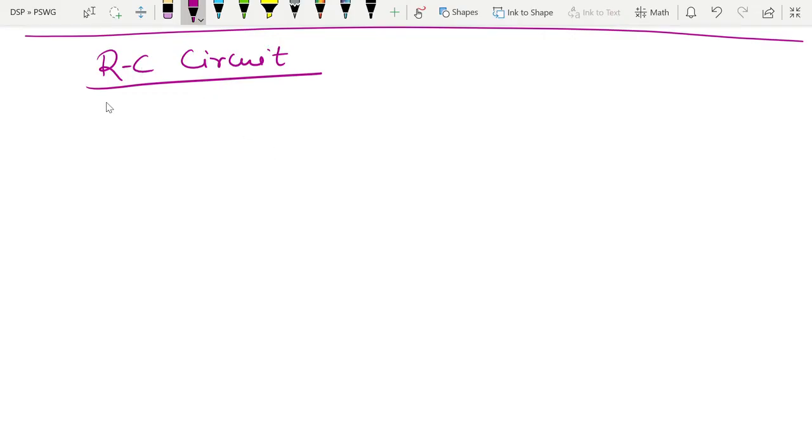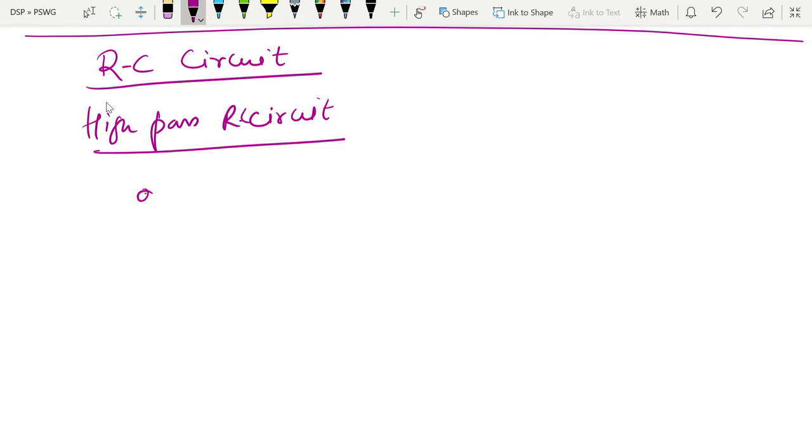Hello students, today we are discussing about RC circuit. So in RC circuit, first of all we are discussing high pass RC circuit. In RC circuit, all of you know that there is a capacitance and there is a resistance. So RC circuit is this.